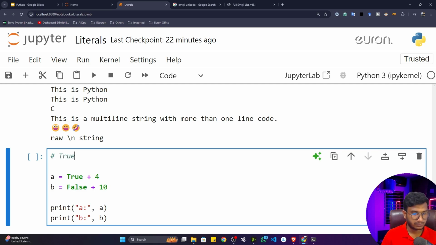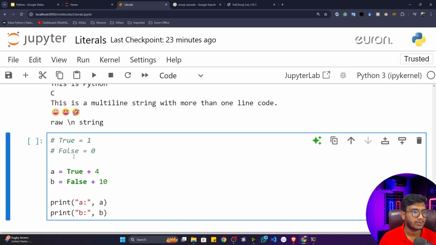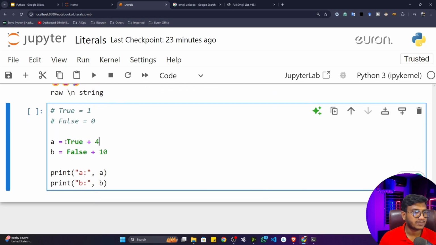So true is nothing but a 1, and false is nothing but a 0. That means whenever I'm writing this particular statement, true plus 4, what is true? True is nothing but a 1. By default, it's a 1 only, right? So 1 plus 4 would be 5.